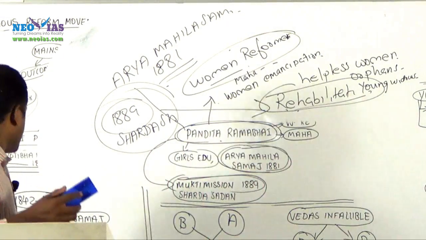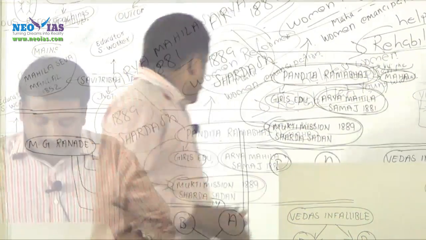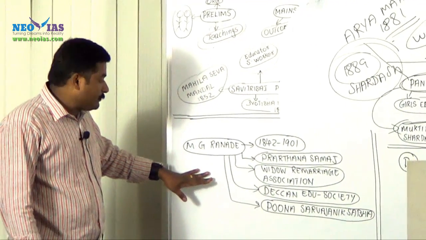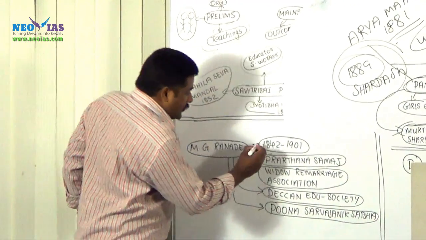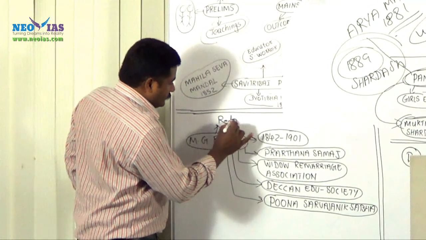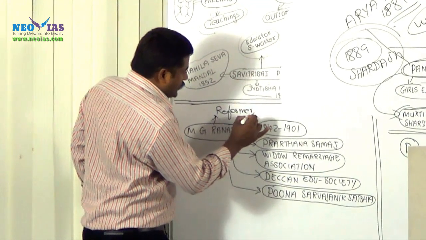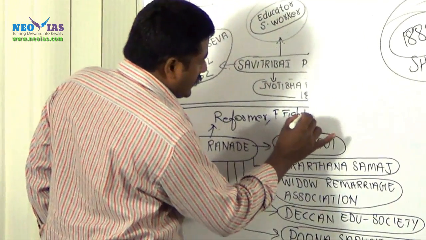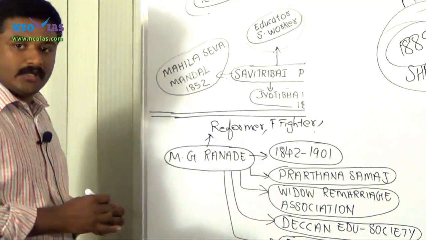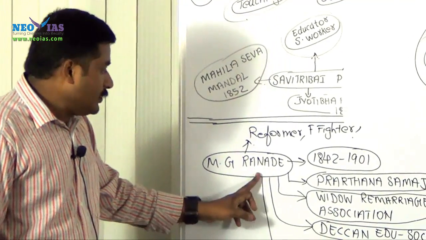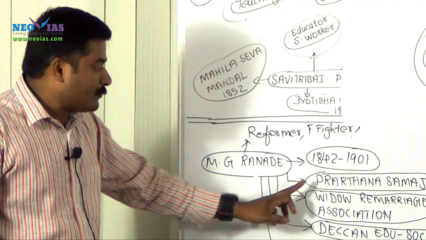Now check a question related to M.G. Ranade. Before we discuss the question, have an idea about M.G. Ranade, one of the greatest reformers, a reformer come freedom fighter. He is from 1842 to 1901 and his biggest association is with the Prarthana Samaj.